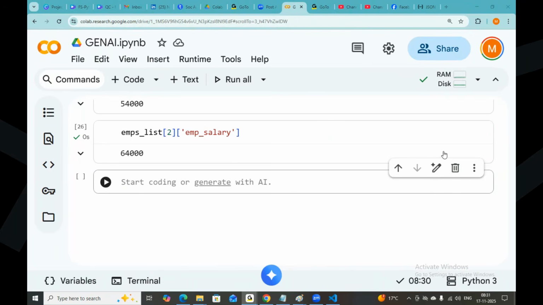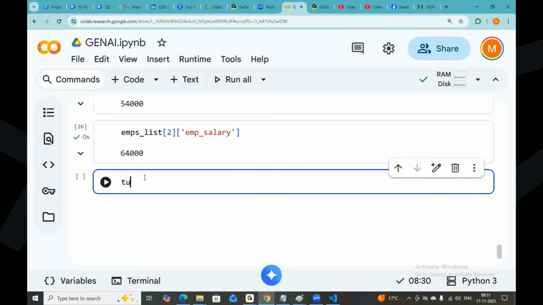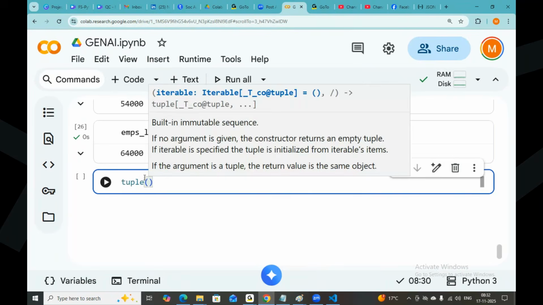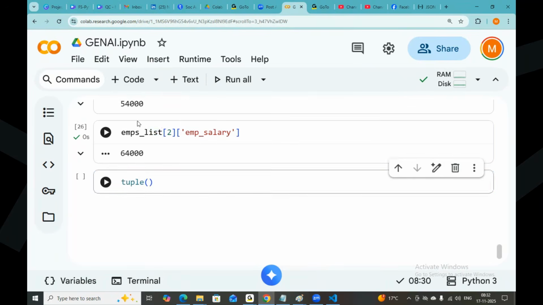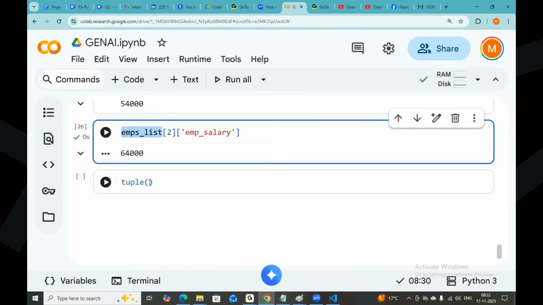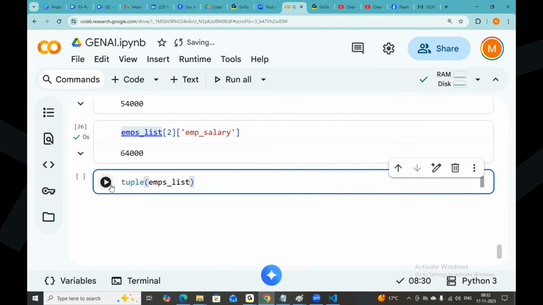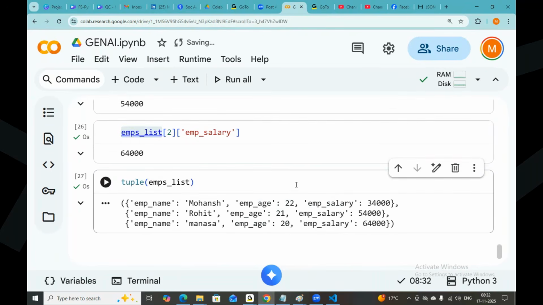We have to take the tuple of the variable, sir. Tuple of emps_list. We need to set it to one variable? No need to take the variable. Tuple of the list variable. Yes, tuple of the list. It was converted already.